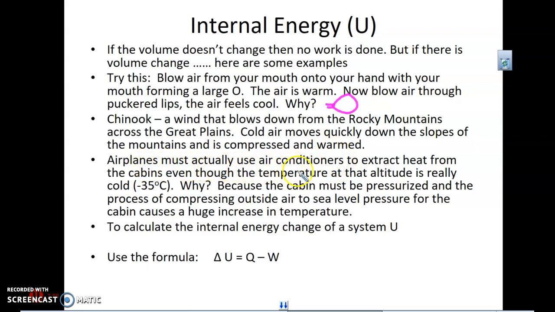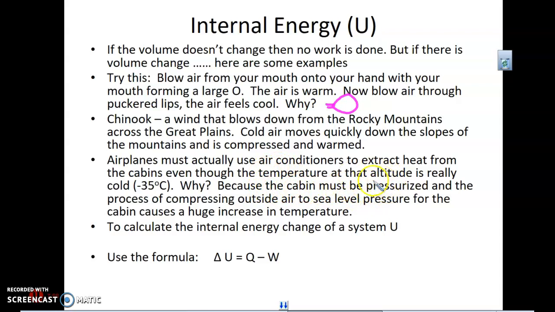Airplanes actually have to use air conditioners. If you've ever been on a plane before takeoff, I don't know exactly what they do, but it's hot in there, especially on a summer day sitting on the tarmac. It's really warm. Now, they actually have to extract heat from the cabins even at a high altitude, even when outside is negative 35 degrees Celsius. And why is that? If we're so cold outside, why in the world are we using air conditioners in the plane? Because the cabin must be pressurized.